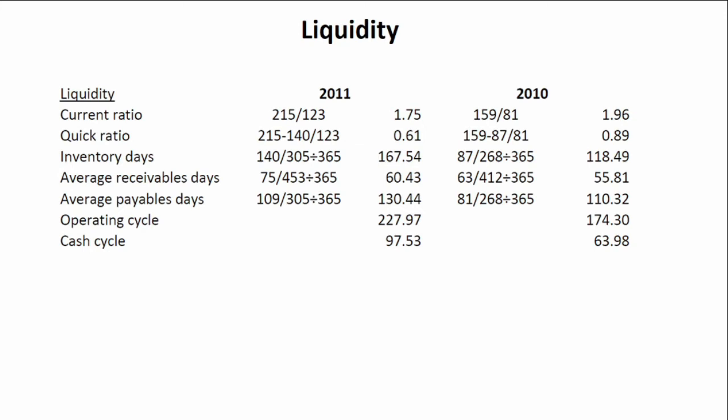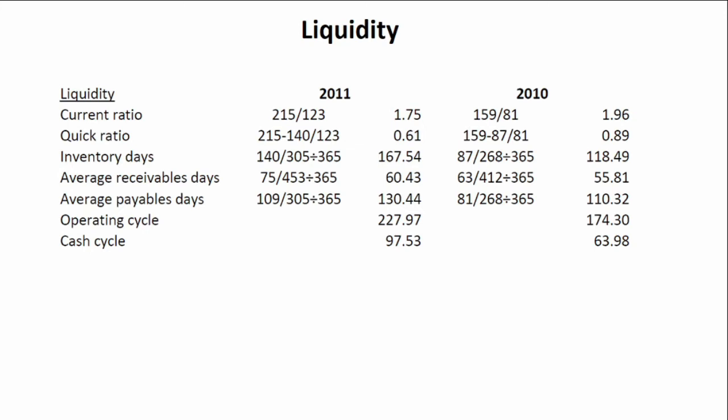So if we have an increasing number of inventory days, it is quite a significant risk for this company operating in this industry because it is fashion and there's a high risk that they will not be able to sell this inventory. If we look at our average receivable days, we'll also notice that this has increased. It was 55 days in 2010 and it has increased to 60 days in 2011.